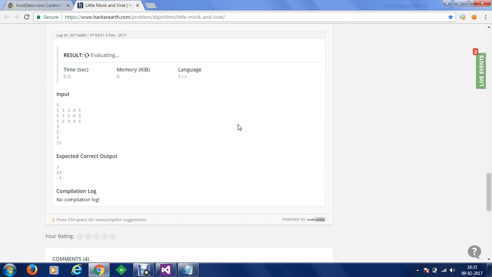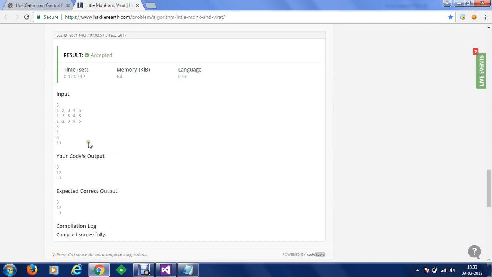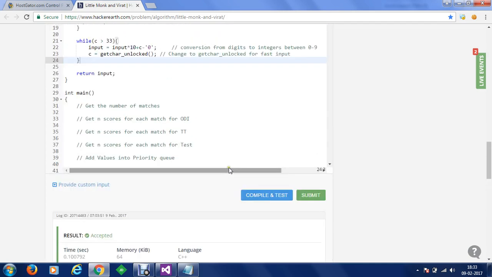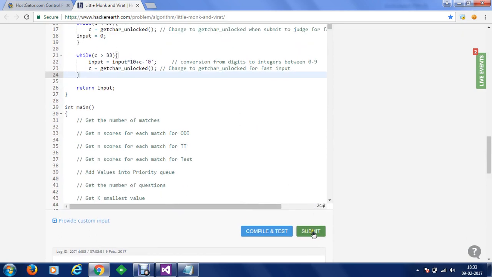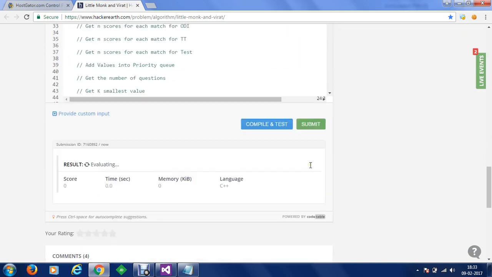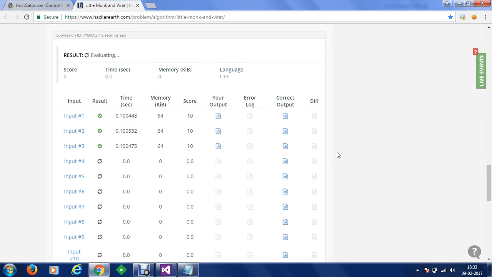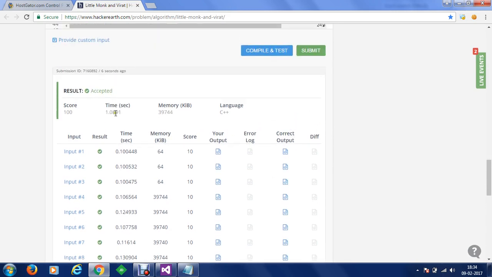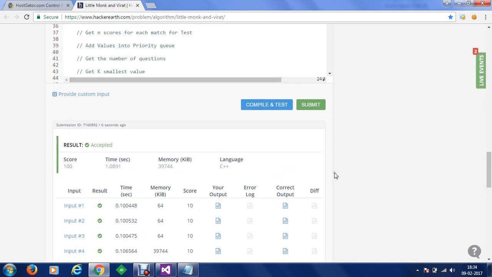So now let's compile and test. We are just compiling the program, and the program is accepted. Once the program is accepted, we are going to submit it to the judge, and we'll see if it passes all the test cases. Now it has been tested on all 10 test cases, and we have got a time of 1.0891 seconds, which is extremely good.